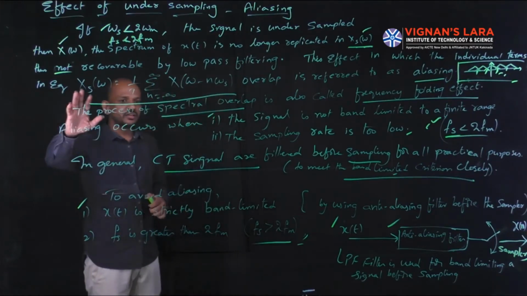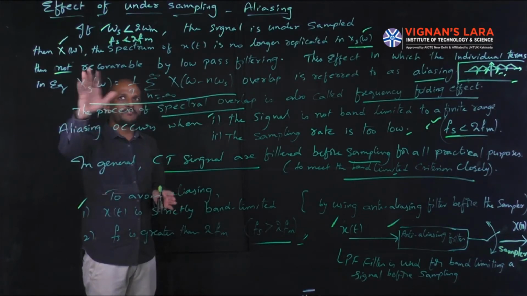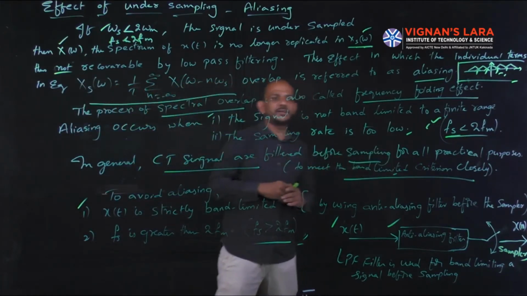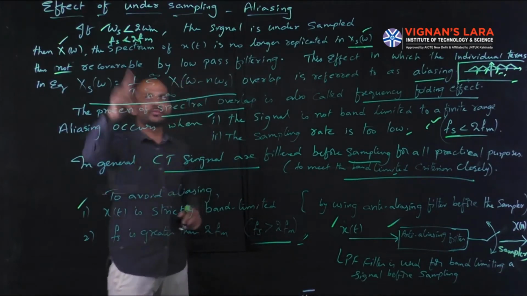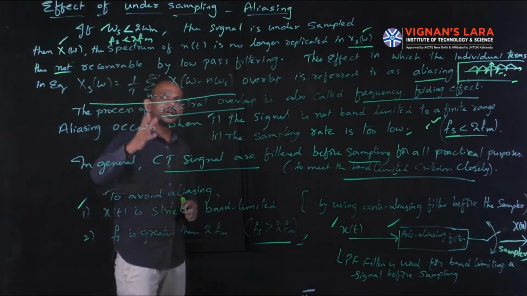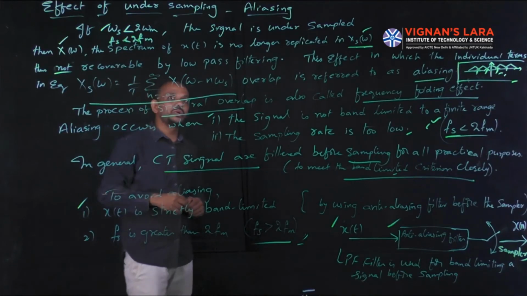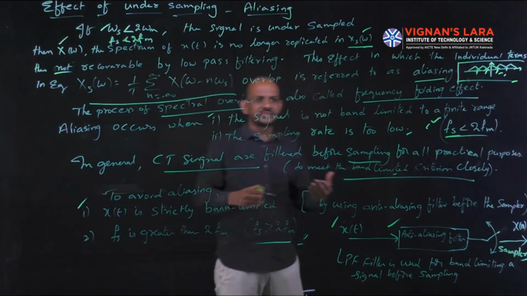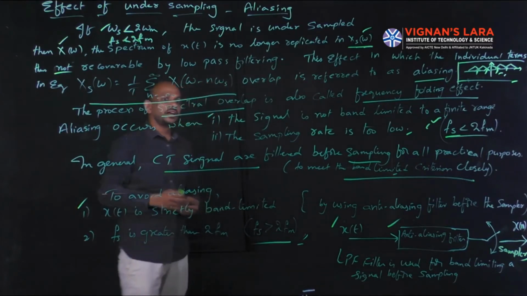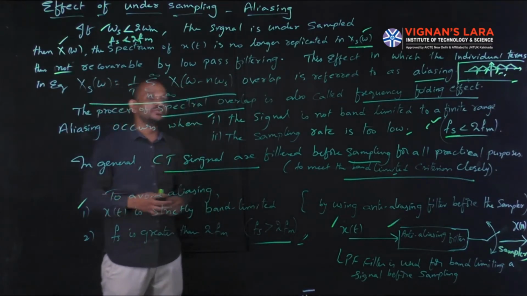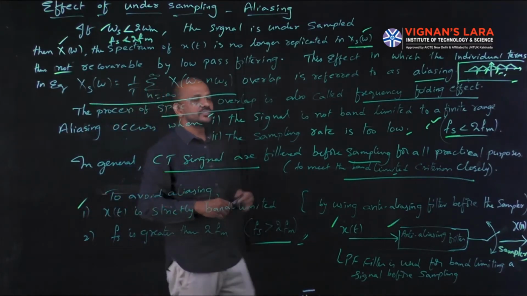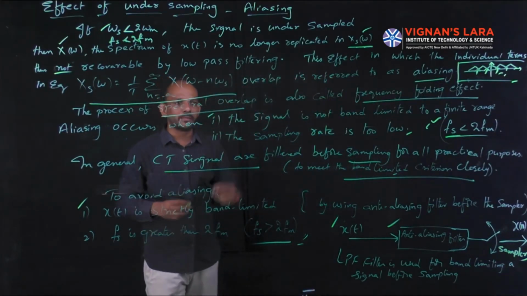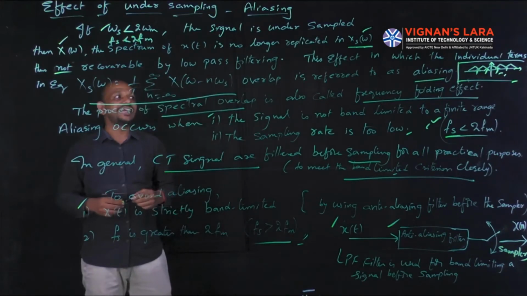Here I explained the topic of the effect of undersampling. The effect of undersampling is nothing but aliasing. This effect occurs whenever omega s is less than 2 omega m, or fs is less than 2 fm. So the signal is undersampled. Whenever the signal is undersampled, overlapping takes place and gives rise to aliasing. That is, the individual terms in this equation overlap, which is referred to as aliasing.